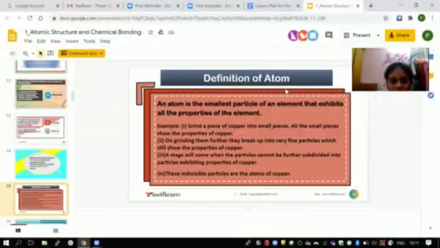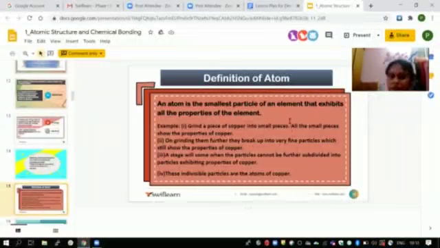Let's go to the definition of the atom. An atom is the smallest particle of an element that exhibits all the properties of the element. For example, grind a piece of copper into small pieces. All the small pieces show the properties of copper only. They break up into different fine particles which still show the properties of copper, until the particles cannot be further subdivided into particles exhibiting the properties of copper. These indivisible particles are the atoms of copper.